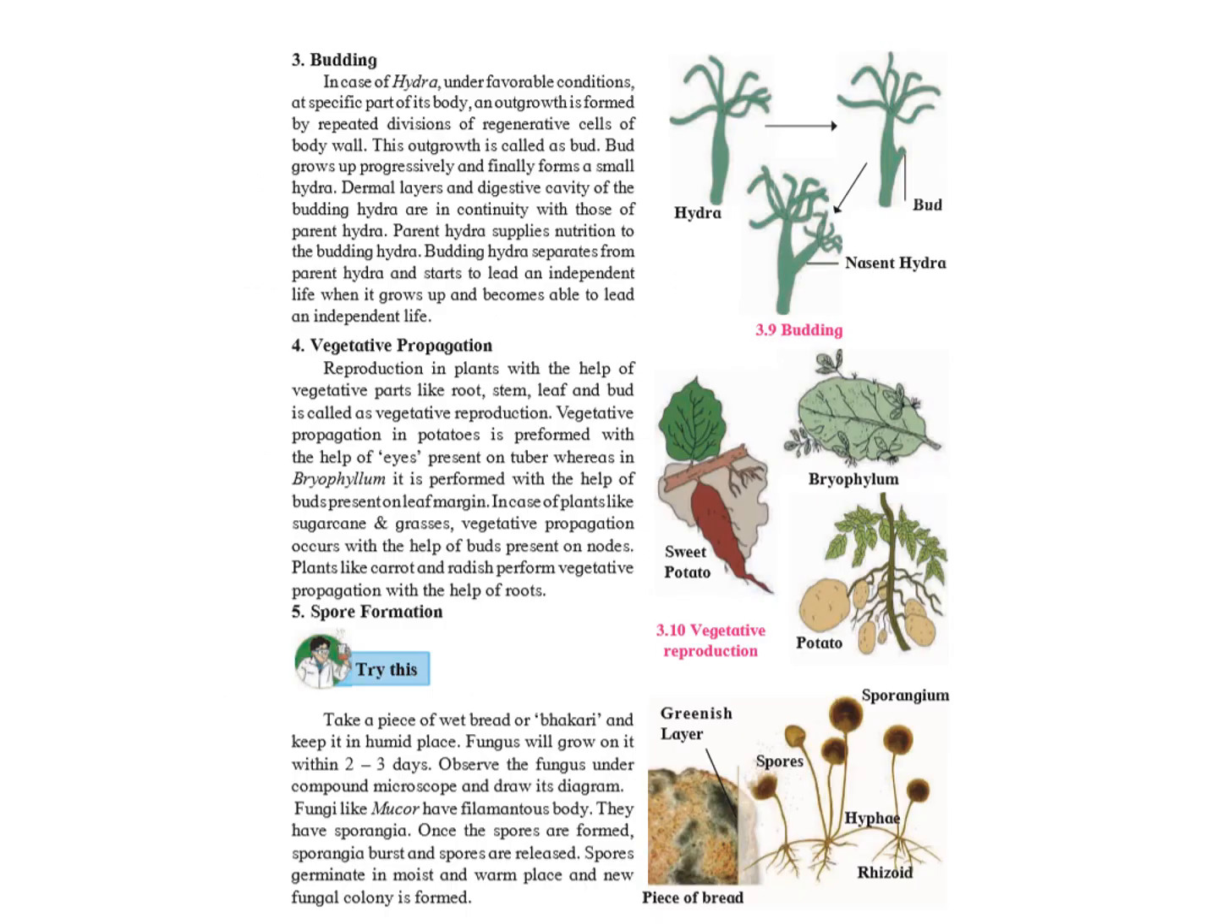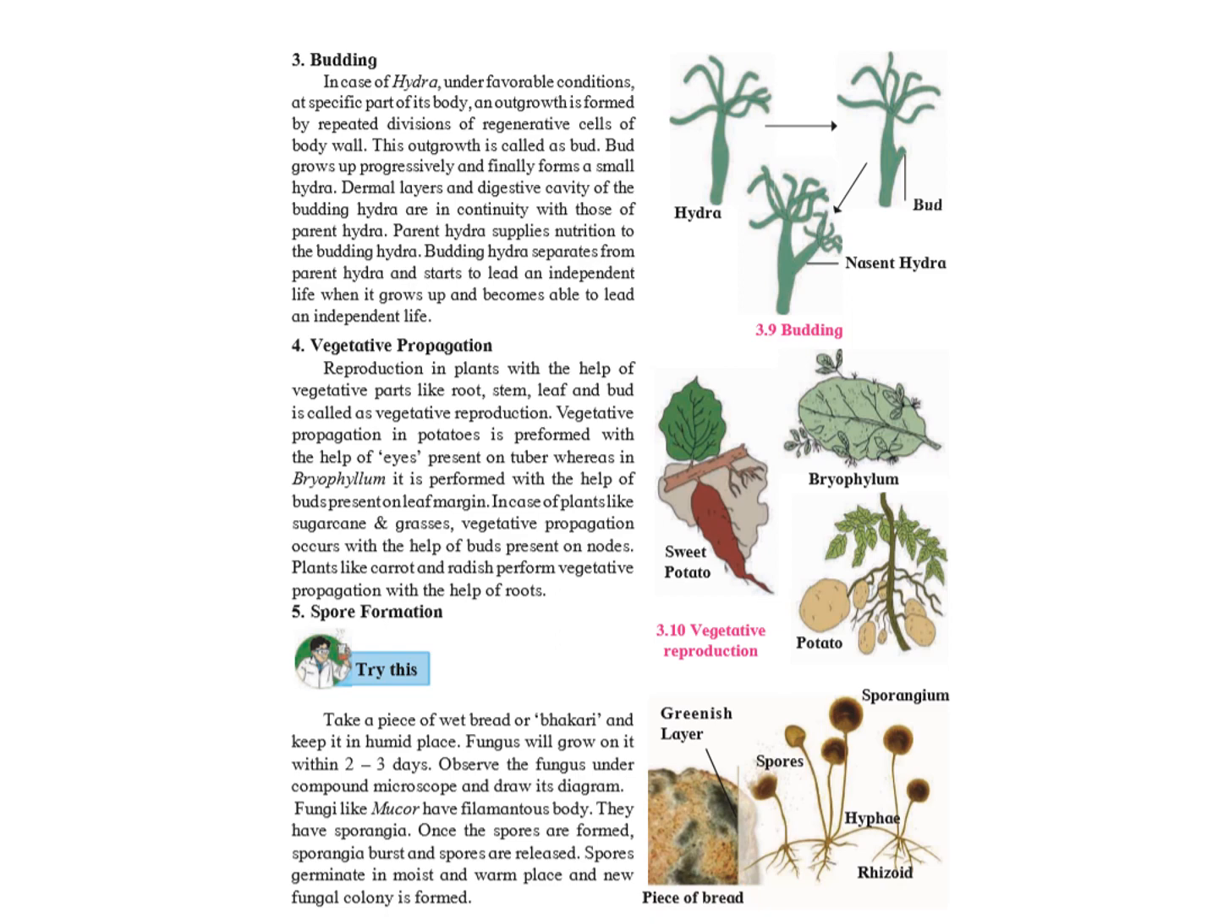Budding in Hydra is similar to budding in case of yeast. An outgrowth is formed by repetitive division of the regenerative cells on the body wall. This outgrowth is called a bud. The bud grows progressively and finally forms a small hydra.